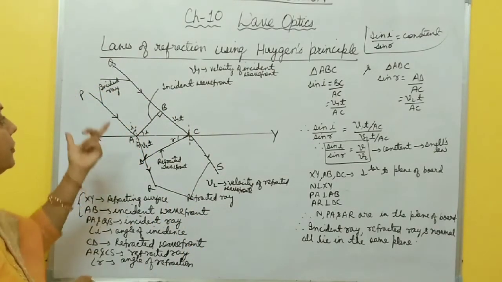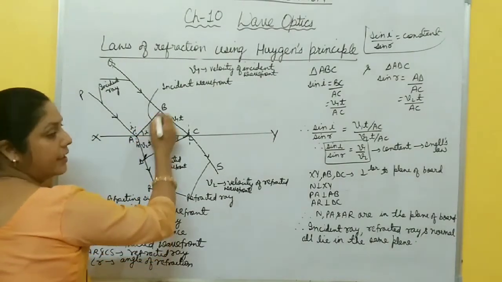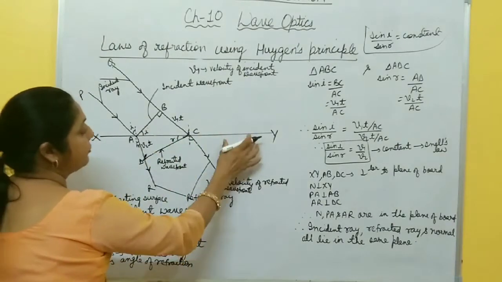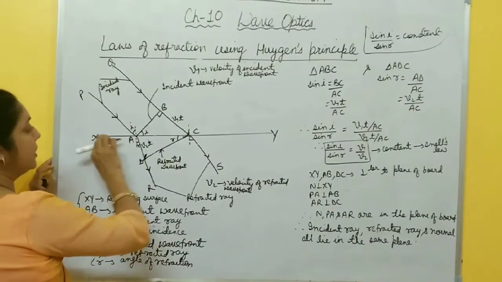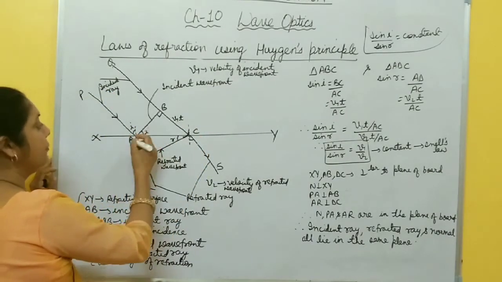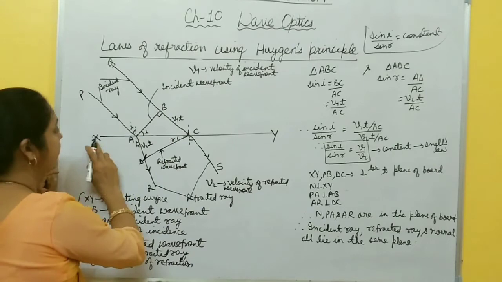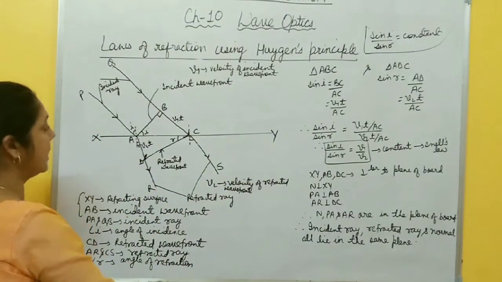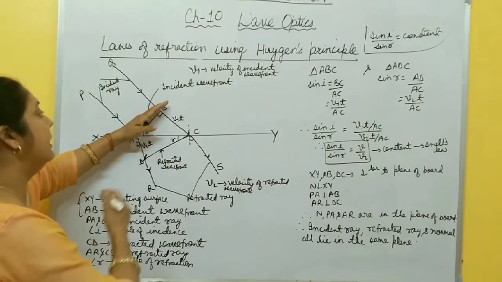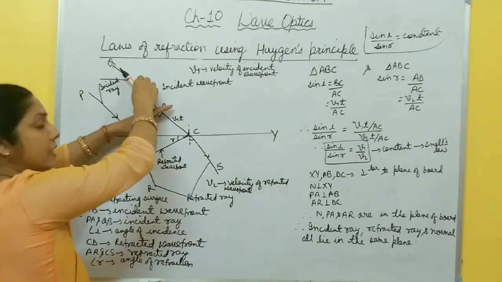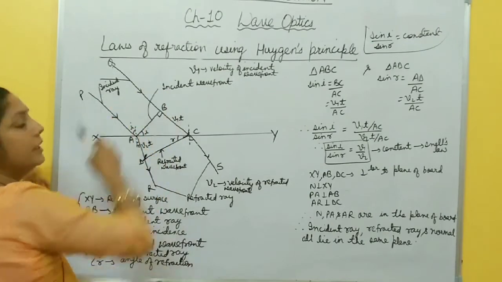So to prove laws of refraction using Huygens principle, again I consider one incident wavefront. Suppose this XY is a refracting surface or transparent medium, so that light passes through this surface. From here, this AB is incident wavefront. It falls on this refracting surface XY. And you know any line perpendicular to this incident wavefront is called ray. So these two, PA and QB, are incident rays.